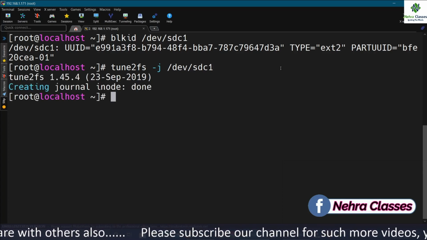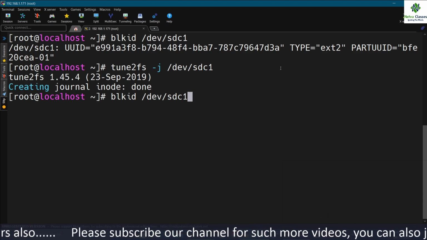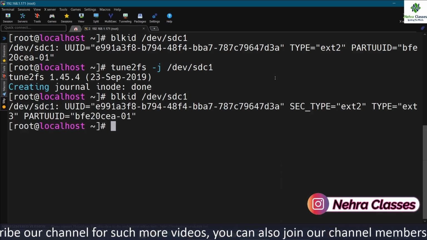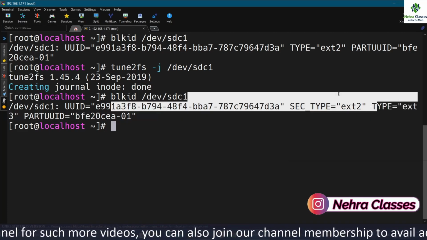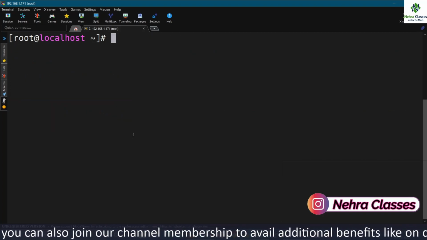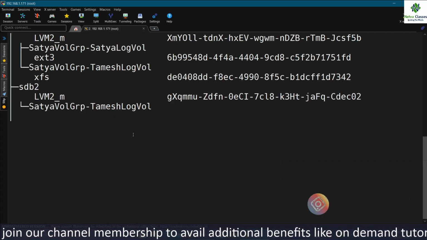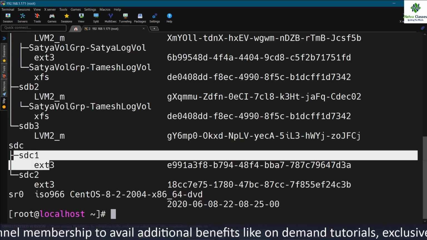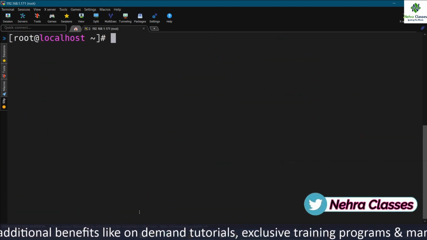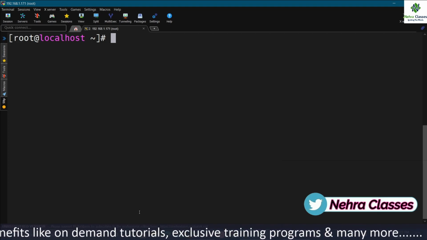So it will create the journal and it will convert into ext3 now. You can have a look at this. Now the type is showing up as ext3, or we can execute the lsblk -f command. So here also it is showing up as ext3. So in this way we can convert ext2 into ext3 very easily.